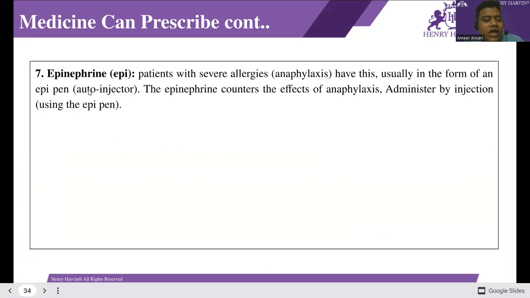The last medicine is epinephrine. Patients with a severe allergic reaction called anaphylaxis have this, usually in the form of an EpiPen autoinjector. Epinephrine counters the effect of anaphylaxis and is administered by injection using the EpiPen autoinjector.